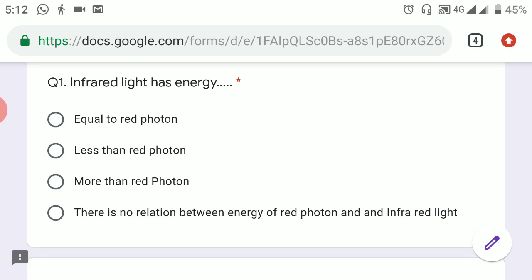So the energy is less than the red light or red photon. As we know, the IR radiation has energy less than the red photons.